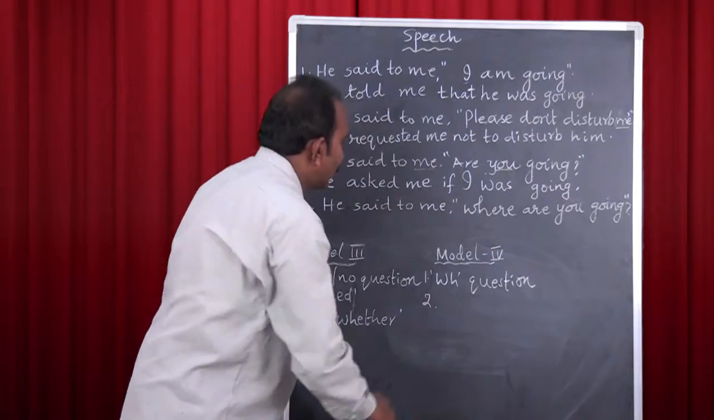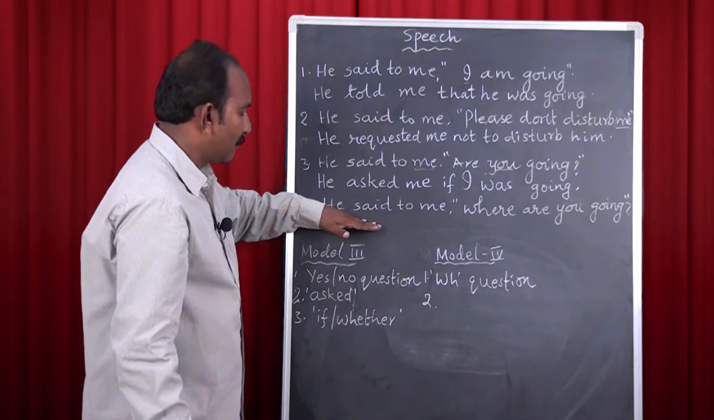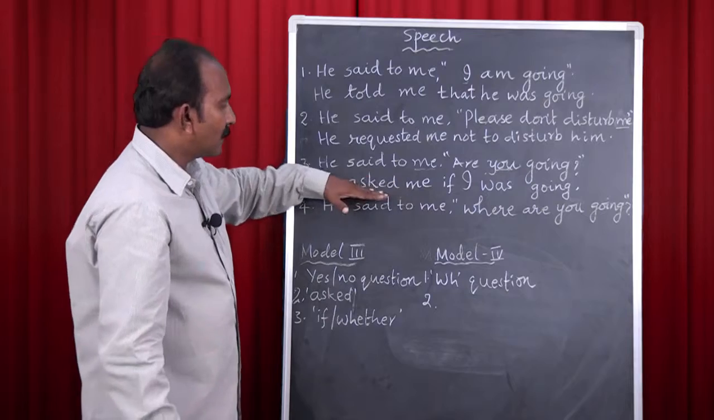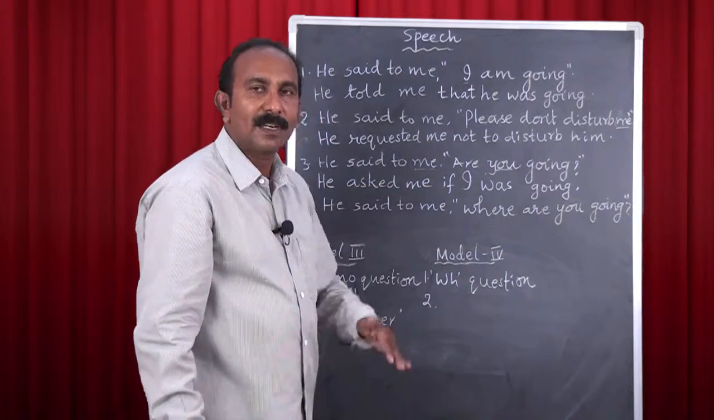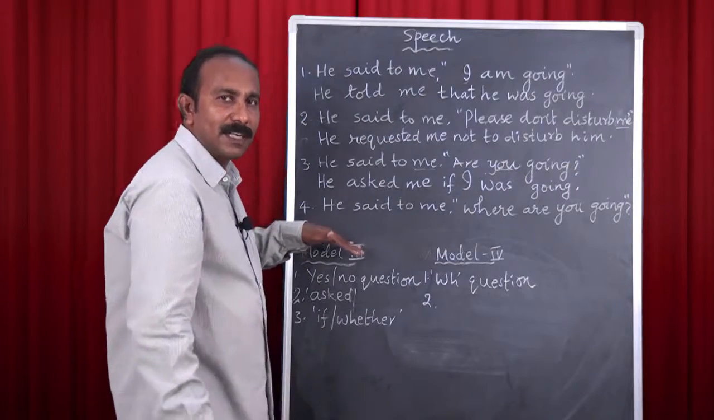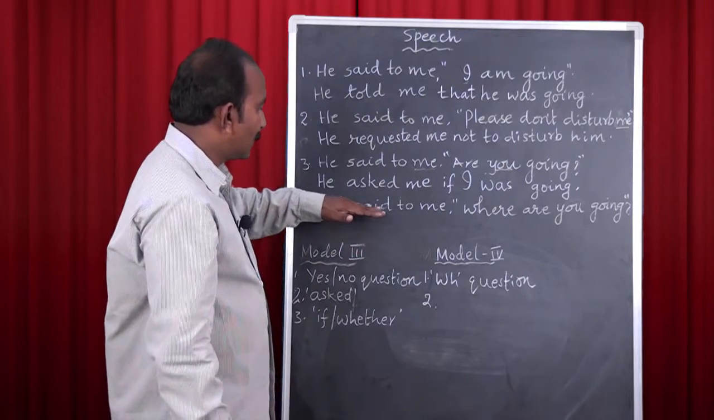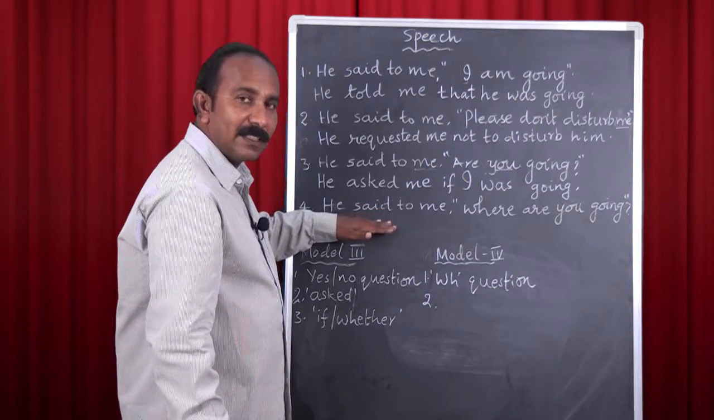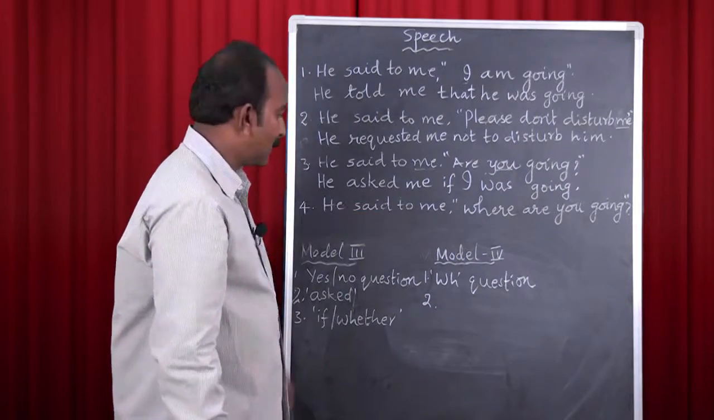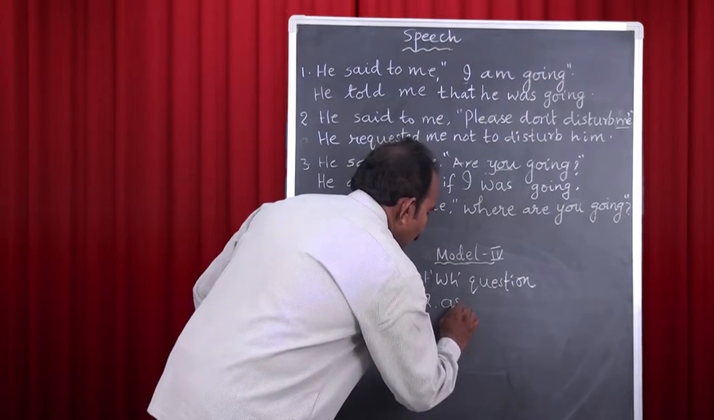And the second point is about the use of reporting verb. Here also, as in the third model, we can use asked or inquired or questioned or interrogated. Here we use the reporting verb asked, inquired, interrogated or questioned. So let me write the word asked here.